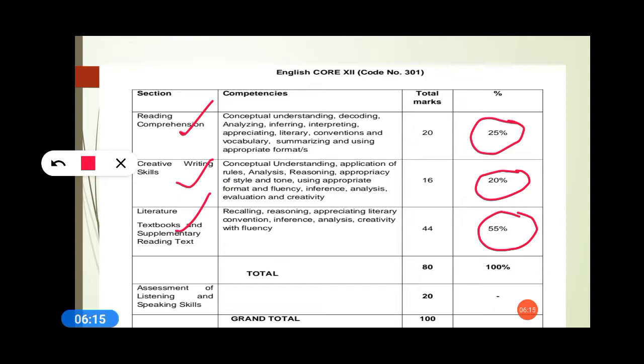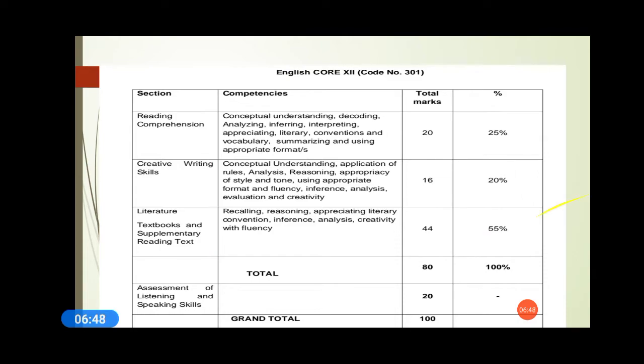And how can we do the best? It will be discussed further. And the fourth one, the assessment for listening and speaking skills, is also there, conducted by the teachers, and the students participate in all those things. So let's move further. Weightage is very important, and the most important factor is literature. So how are we going to score good marks in literature? Creative writing skills are 20%, and reading comprehension is 25% marks. Reading comprehension means free marks, but how can we score good marks? That is also a point to be noted. So let's go further and see what the other things are.